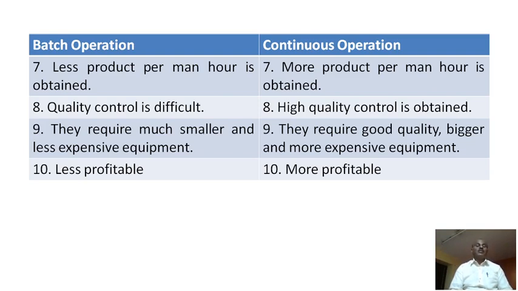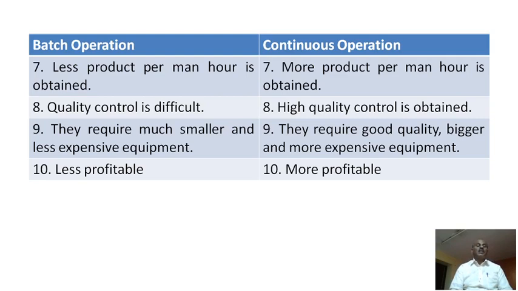Another point is that quality control is very difficult. In the batch process, this operation is generally difficult, and quality control is difficult because each and every batch has to be adjusted. Variation may take place. But in the continuous process, high quality control is obtained. There is no variation, because it is adjusted one time. No variation can occur.